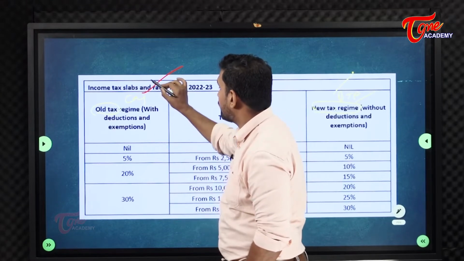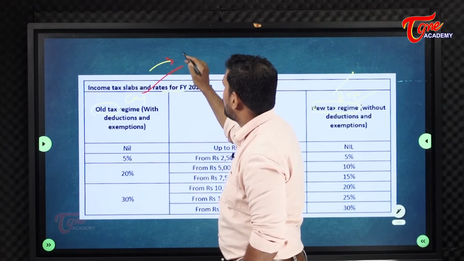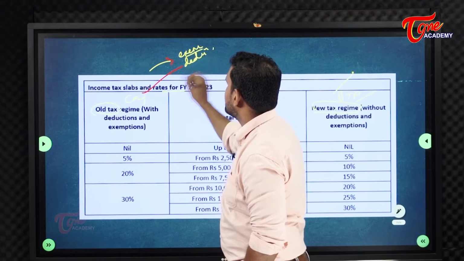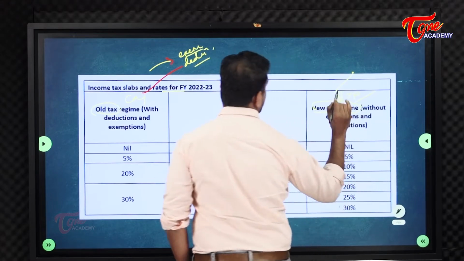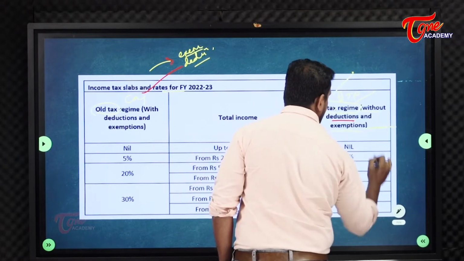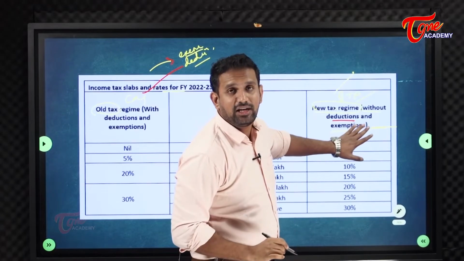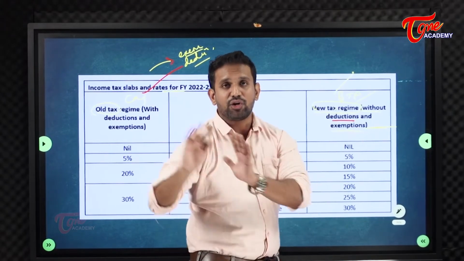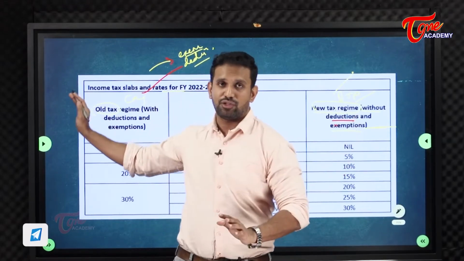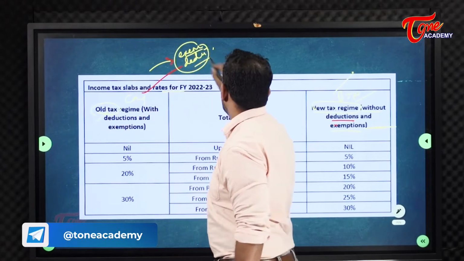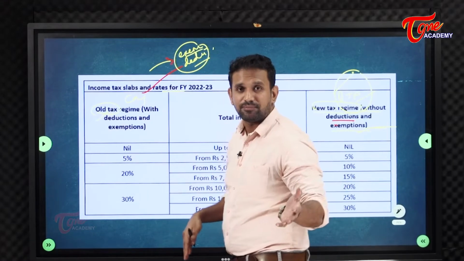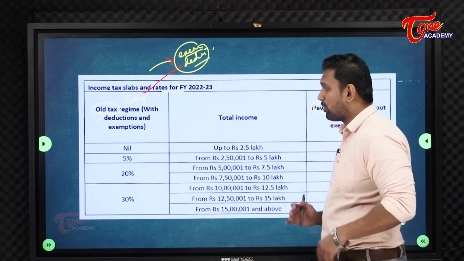The only difference is when you are following this taxation system, you can take exemptions and deduction benefits. But if you are following this other taxation system, you should not take any deductions and exemptions, like if you are spending on pension or on education, whatever you are spending. Exactly this amount you have to pay. Either you follow this or you follow this one. If you are following this, you can take benefits. If not, you will not take benefits. And both of them are actually coming equal. Remember this point, there is no problem here and no problem here.